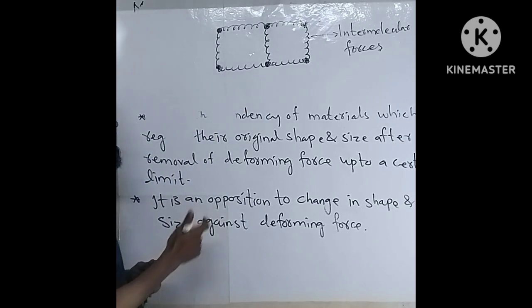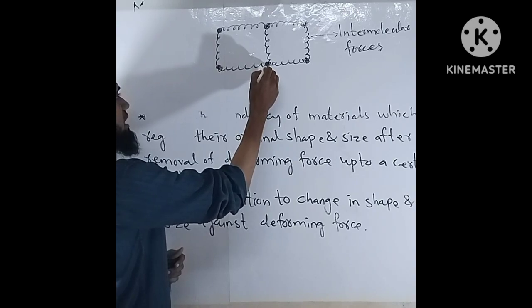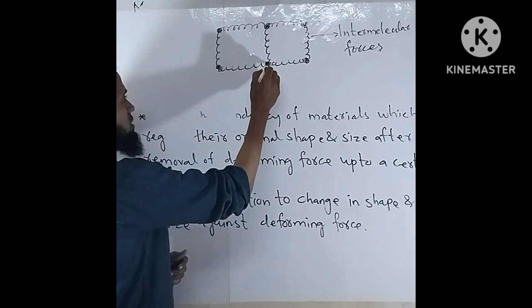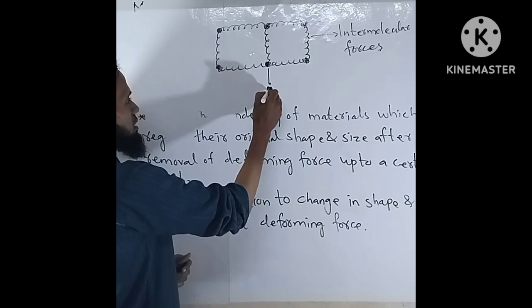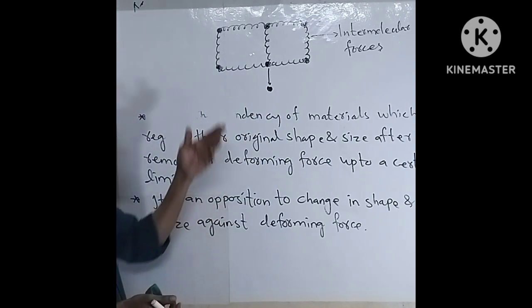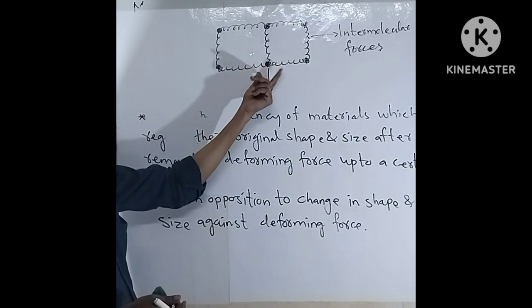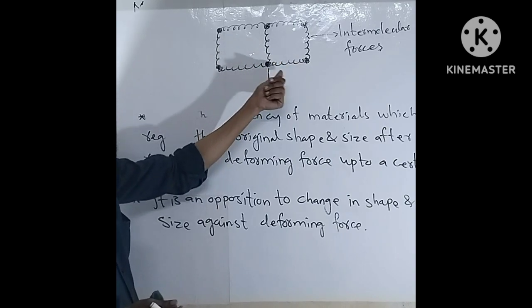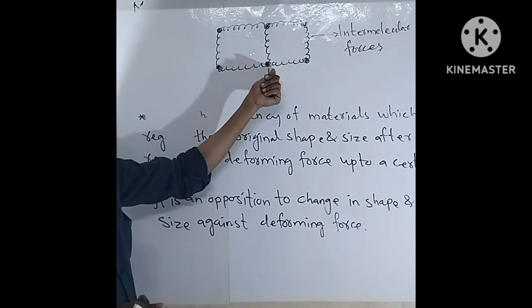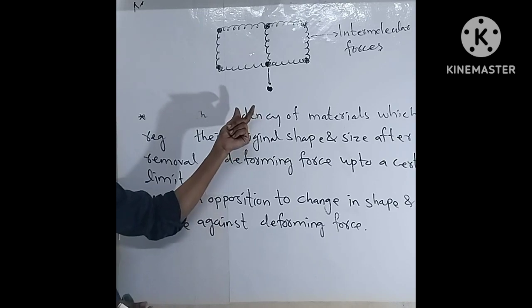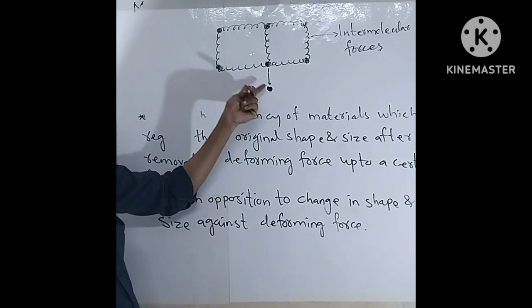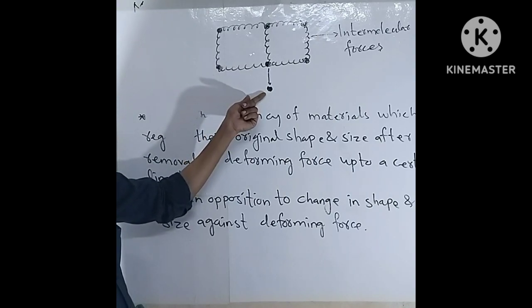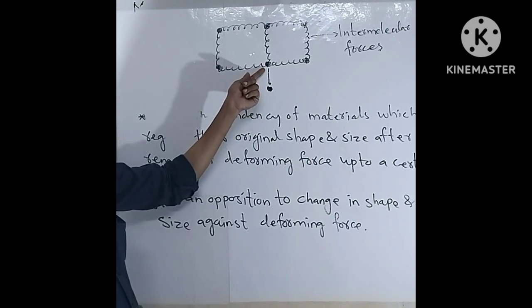Suppose we displace any particle to this position, then what happens? The springs attached to this particle or molecule get stretched, and they try to pull this displaced material towards its main or original position.